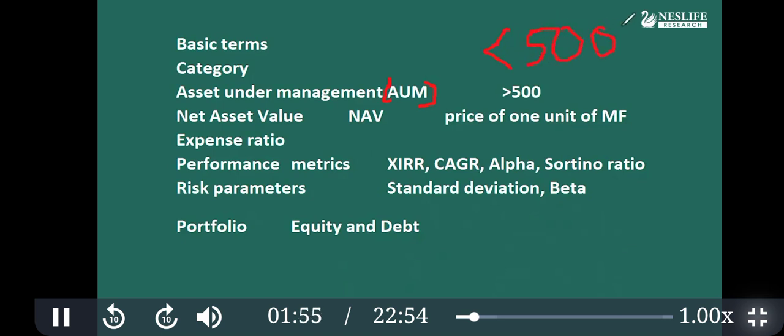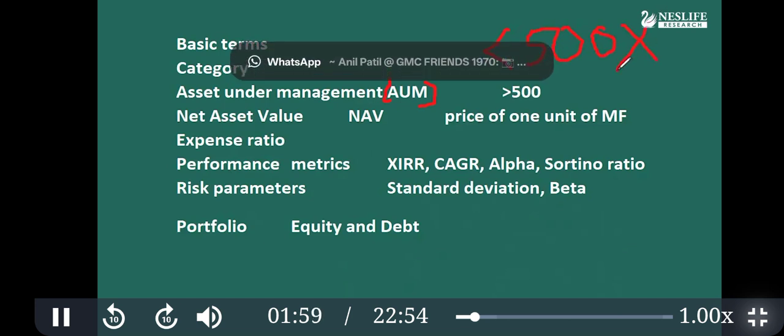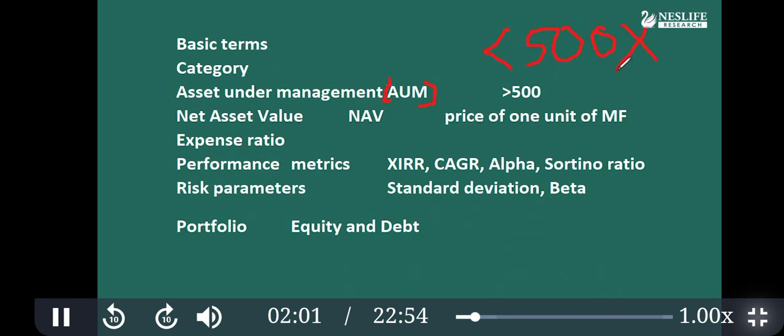We do not invest in small size mutual funds, because in such cases the expense ratio is high, and these are very new funds or poorly performing funds. So we don't select any mutual fund which has less than 500 crore AUM. This is a practical application, and I also explained why. Then next is NAV, net asset value.